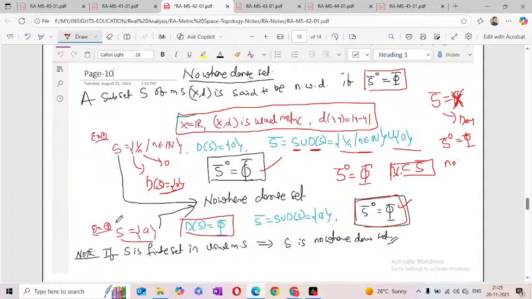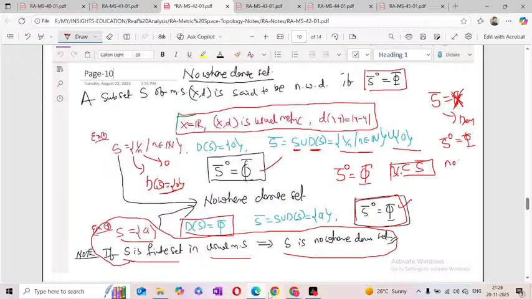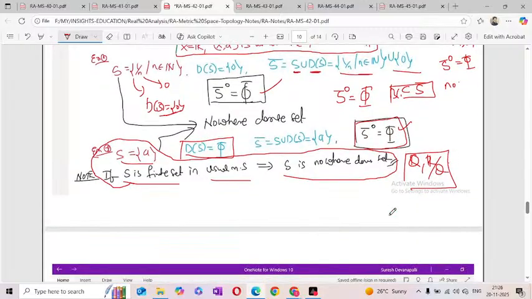That means the conclusion from this one is, if you take any finite set in the usual metric, that is always nowhere dense. That is the conclusion. In the usual metric, rational numbers and irrational numbers are not nowhere dense. These are all dense sets. Okay, that is the observation.